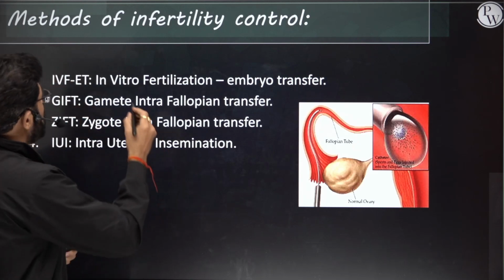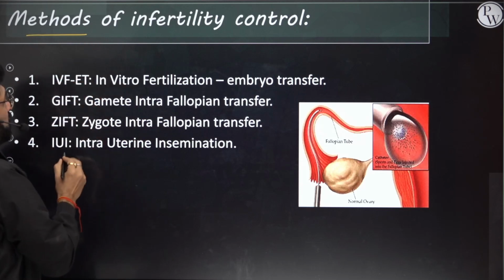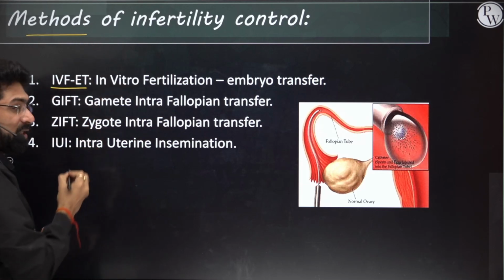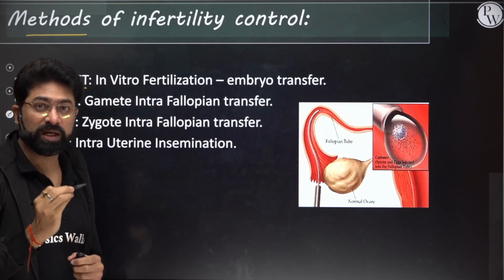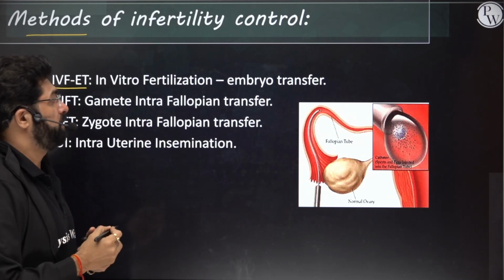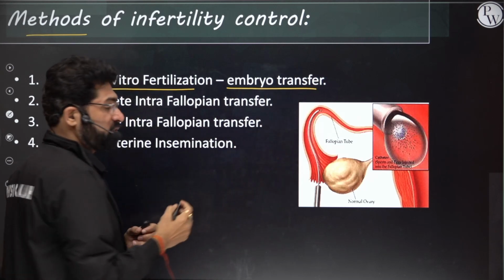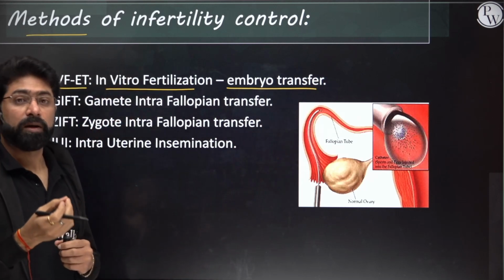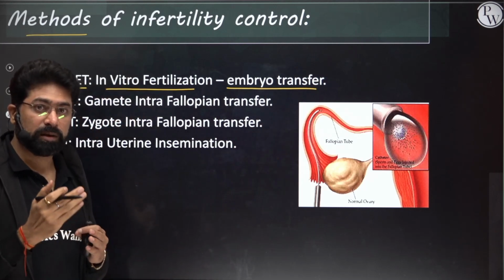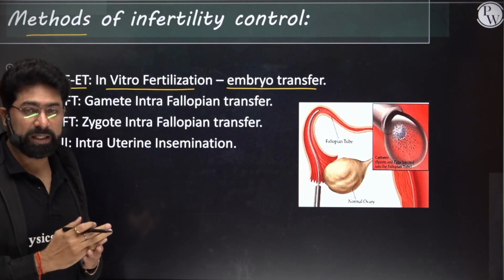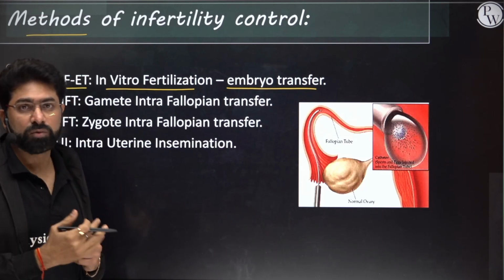Now, what are the methods employed? The first one you can see is IVF-ET, that means in vitro fertilization embryo transfer. In this case, if the zygote is less than 8 blastomeres, then it is transferred into a fallopian tube.